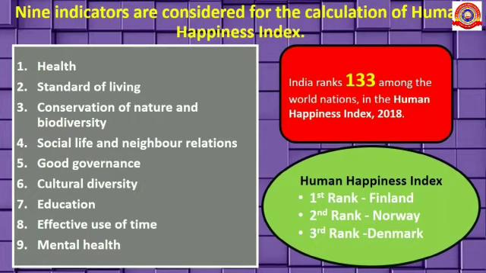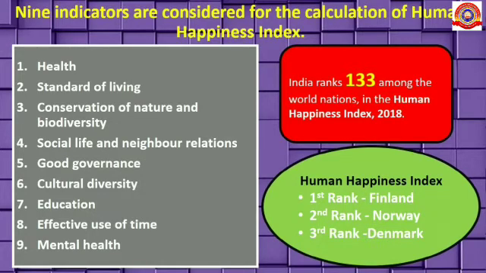They are: first one, health; second one, standard of living; third one, conservation of nature and biodiversity; fourth one, social life and neighbor relations; fifth one, good governance; sixth one, cultural diversity; seventh one, education; eighth one, effective use of time; and ninth one, mental health.